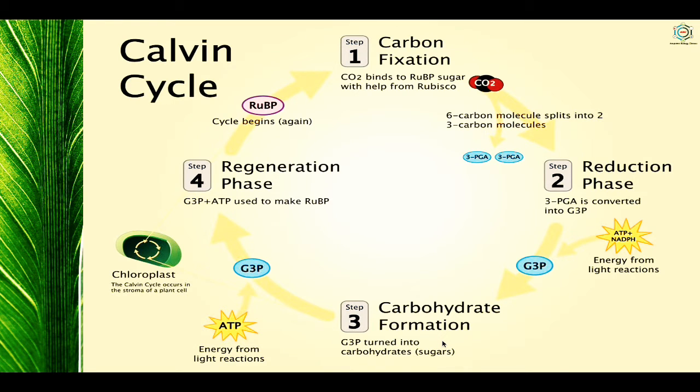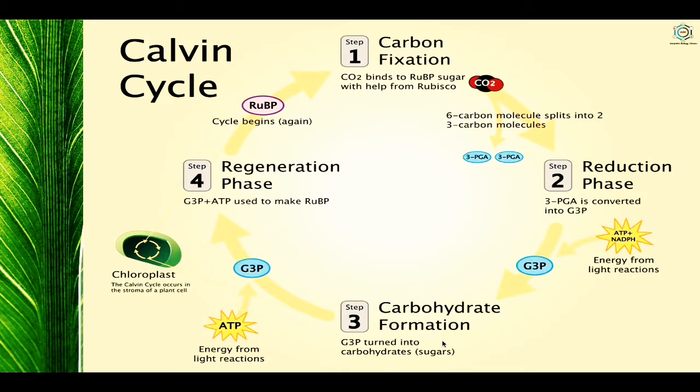So the net reaction of the Calvin cycle or the C3 cycle, see here, this is the summary of the Calvin cycle. First one is carbon fixation. Here carbon dioxide combines with RuBP sugar with the help of Rubisco. Then the 6 carbon molecule is split into 3 carbon molecules. Then the second is the reduction phase, where the 3-phosphoglycerate is converted to 3-phosphoglyceraldehyde, using the energy from the light reactions, that is ATP and NADPH.